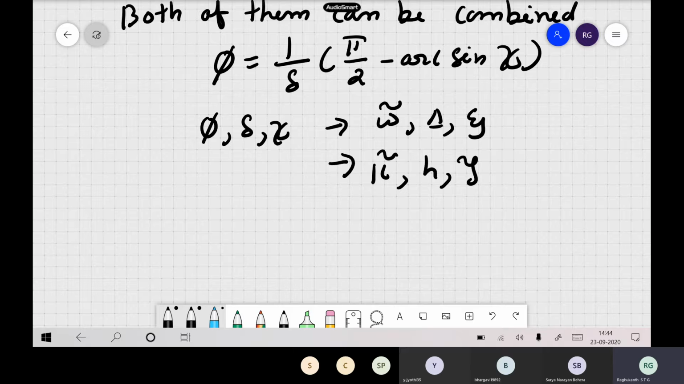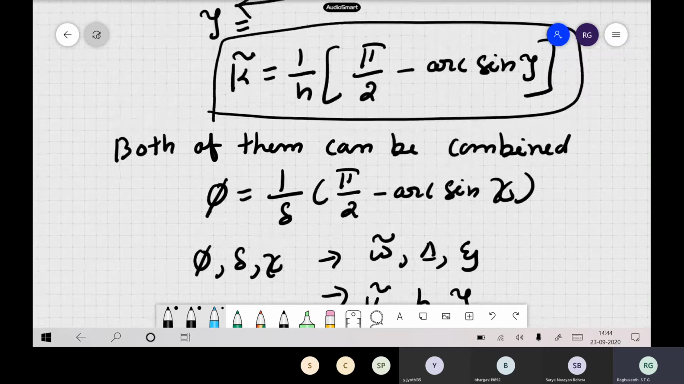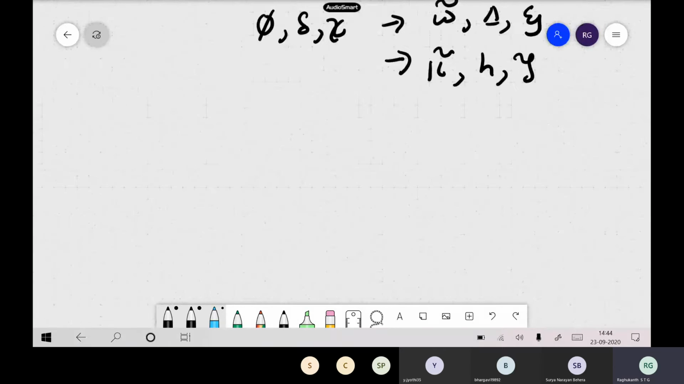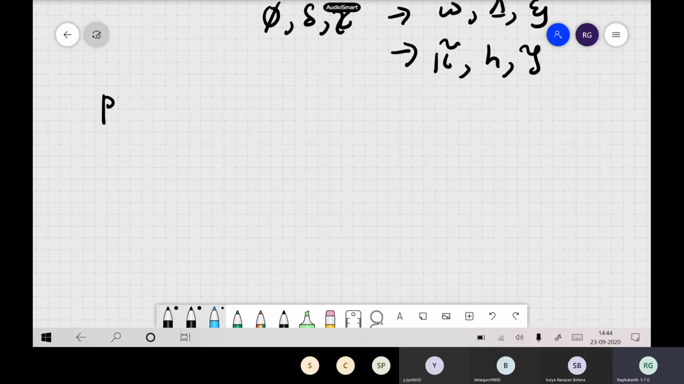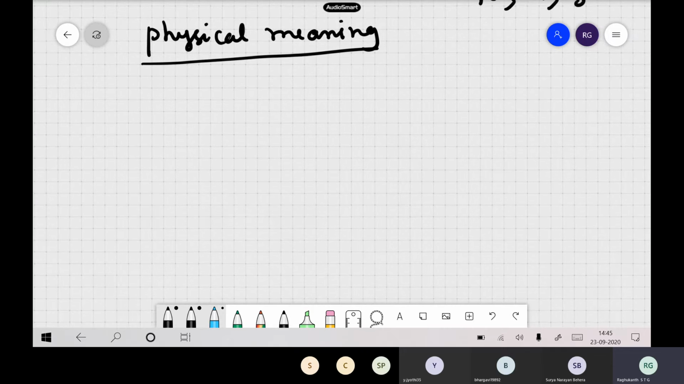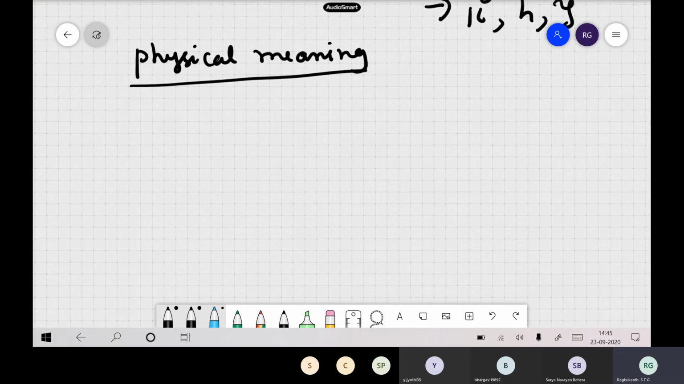So now let us see some interesting things we can make out from this derivation. Now let us see the second case, that is k hat. To have some physical meaning, we will come back to that one, because otherwise the derivation becomes lengthy and we will not be able to follow. So now let us see this case, the physical meaning.